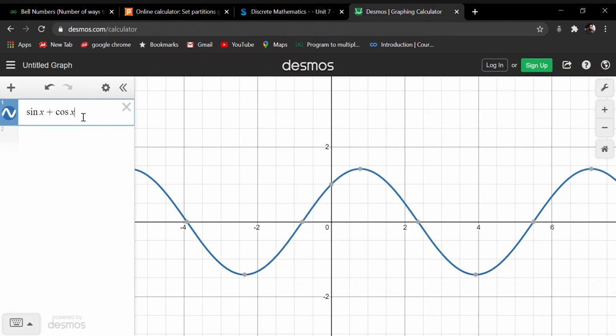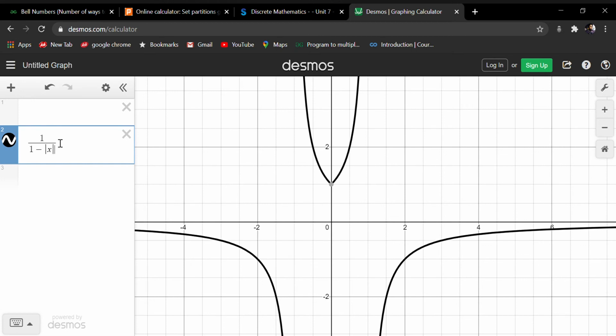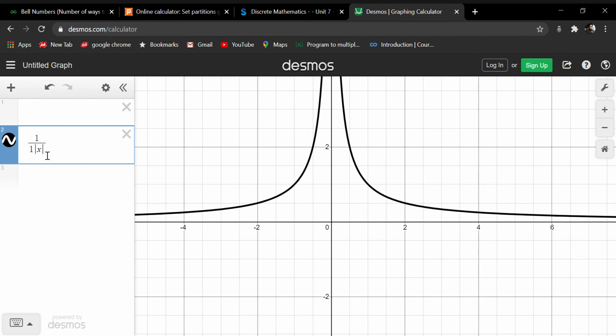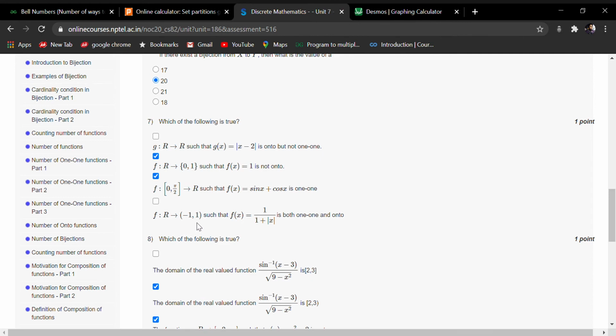So now let's come to the fourth one. For the fourth one, we can draw a graph like this. 1 upon 1 minus mod x, this is the graph of... okay, 1 plus mod x, was it there? 1 plus mod x. So what is the question saying? From R to minus 1 to 1, such that f(x) is both 1-1 and onto. Both 1-1 and onto, it's saying.